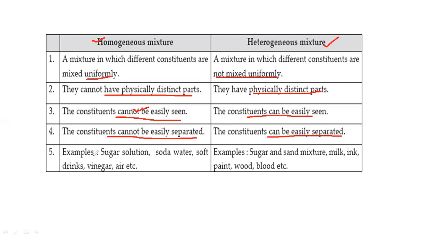Some examples of homogeneous mixture are sugar solution, soda water, soft drinks, vinegar, etc. And some examples of heterogeneous mixture are a mixture of sugar and sand, milk, ink, paint, wood, blood, etc. All are examples of heterogeneous mixture.